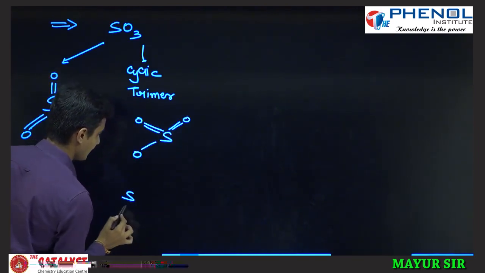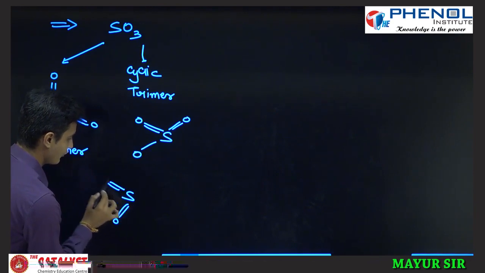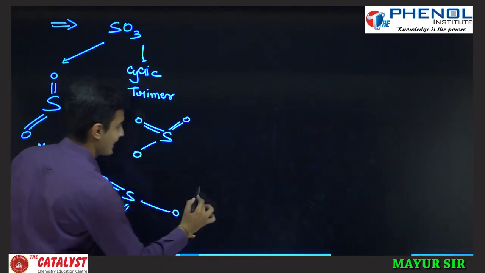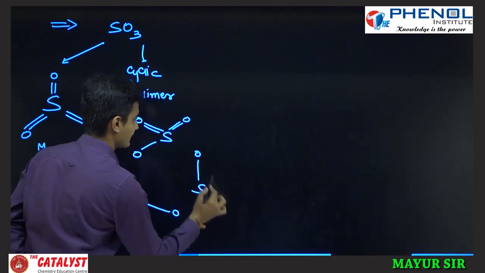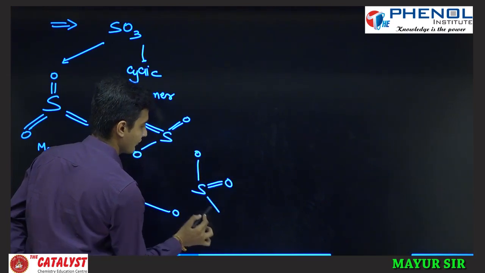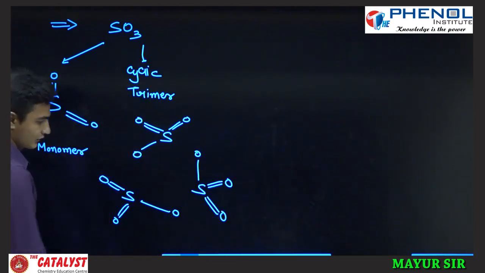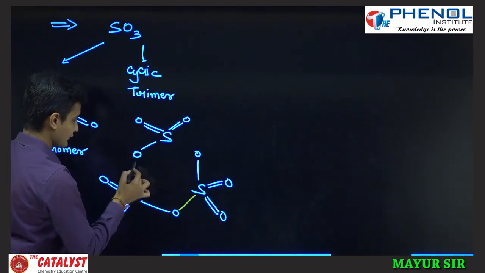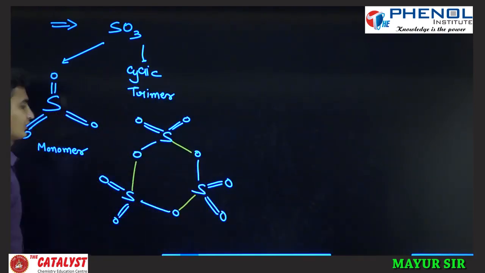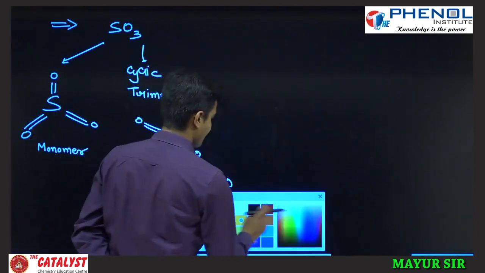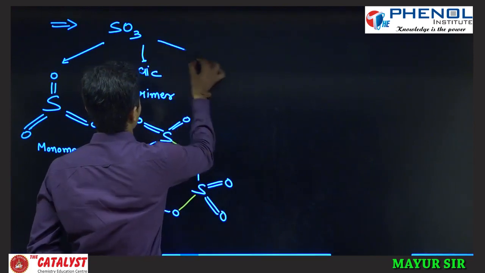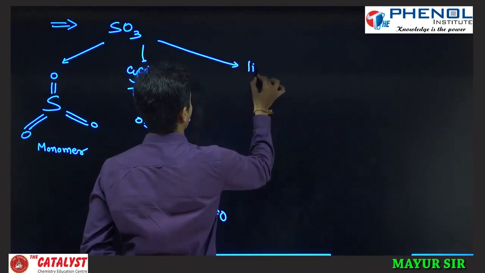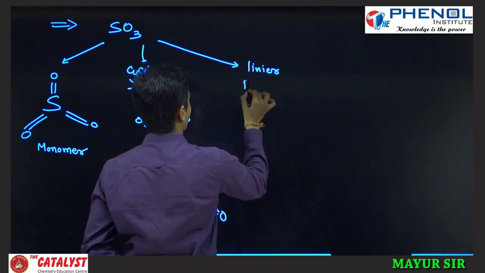Likewise, S double bond O and O, and likewise S with one oxygen, double bond O and double bond O. That is what is called SO3. Now if you join these bonds, then this will be a cyclic trimer. Next, the third structure is the linear polymer.